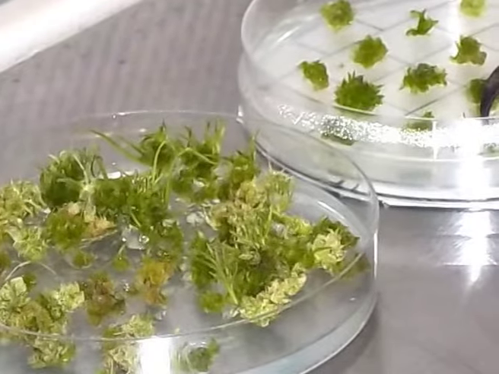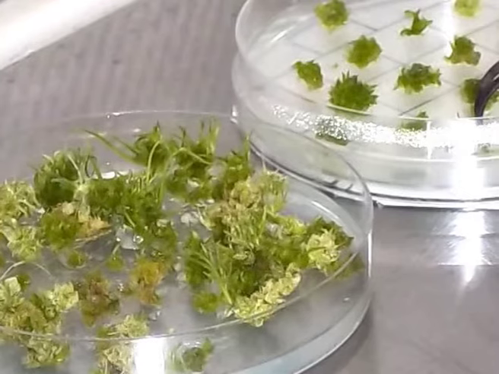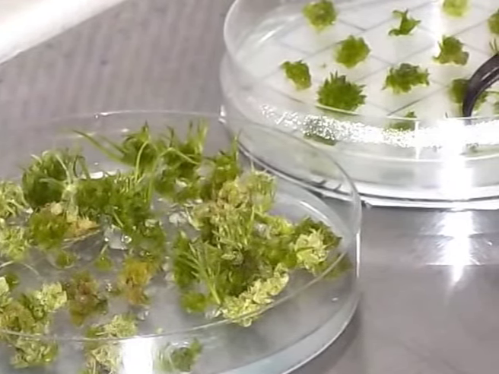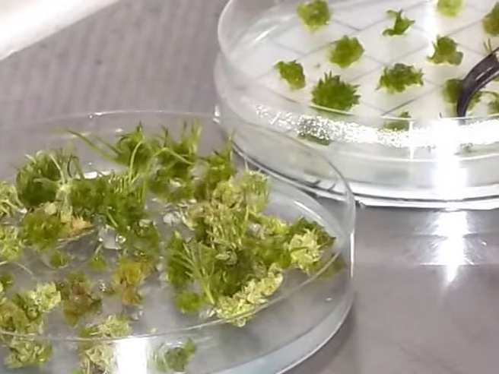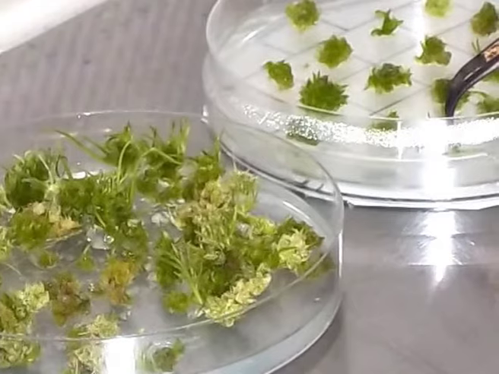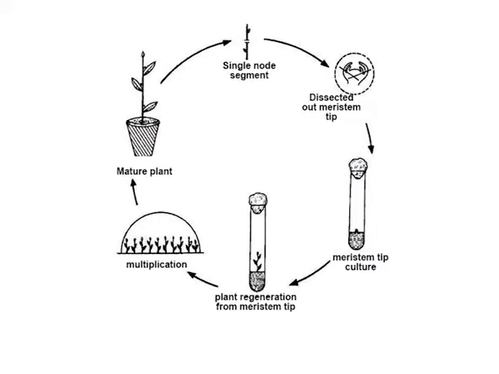Meristem culture involves the development of an already existing shoot meristem and subsequently the regeneration of adventitious roots from the developed shoots. It usually does not involve the regeneration of a new shoot meristem.